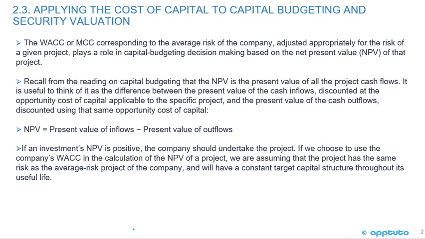If we choose to use the company's weighted average cost of capital in the calculation of the net present value of a project, we are assuming that the project has the same risk as the average risk project of the company and will have a constant target capital structure throughout the useful life.